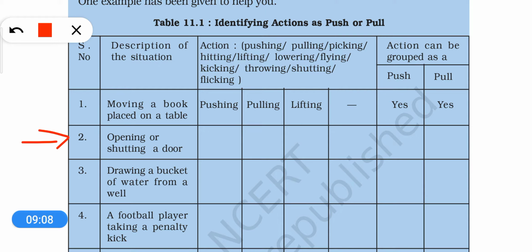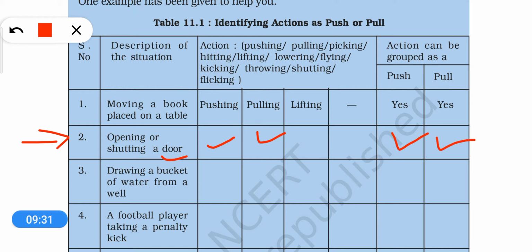When we want to open or shut a door, what do we do? When we open the door, we generally pull it. When we shut the door, we generally push it, but we do not lift it. So it again can be categorized as both push and pull.